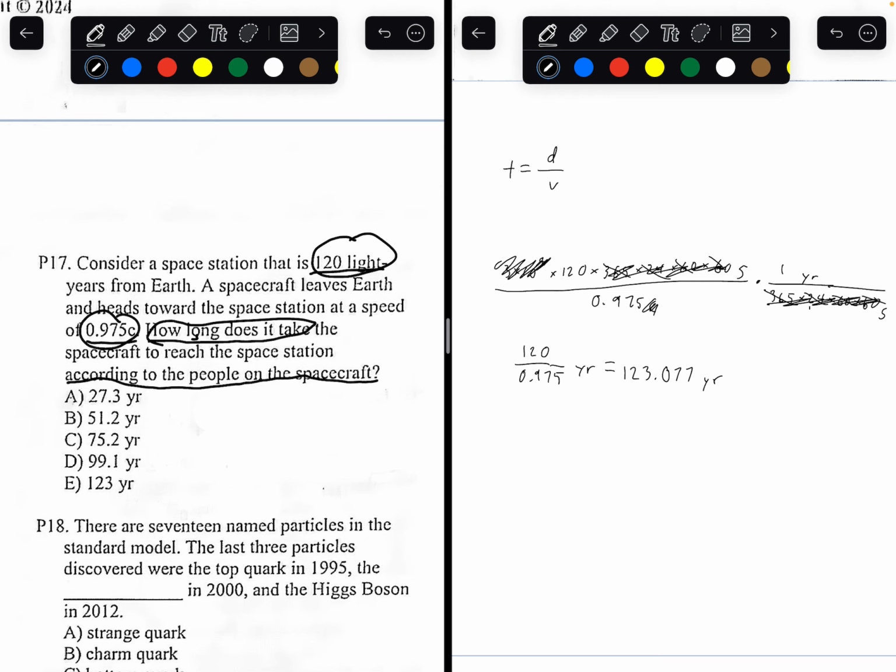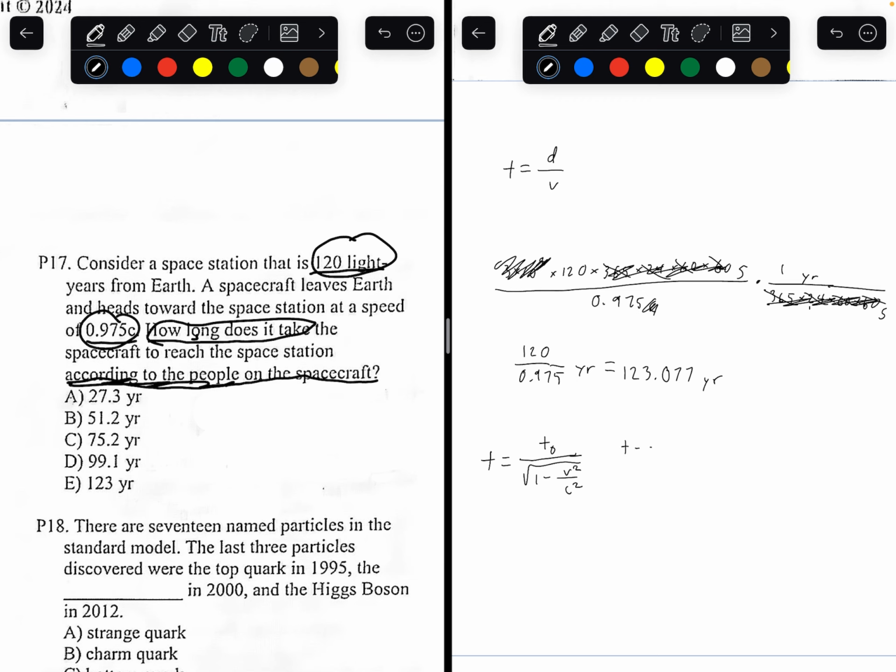So let's draw the time dilation formula. The actual time is equal to the observed time by members on that spacecraft divided by the square root of 1 minus the velocity of the spacecraft squared over the speed of light squared.